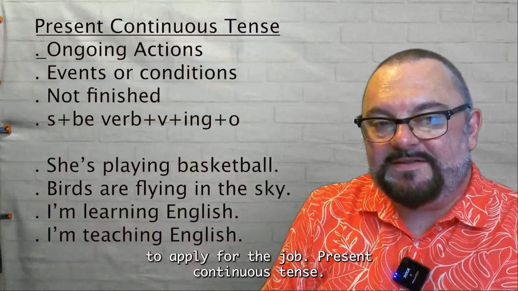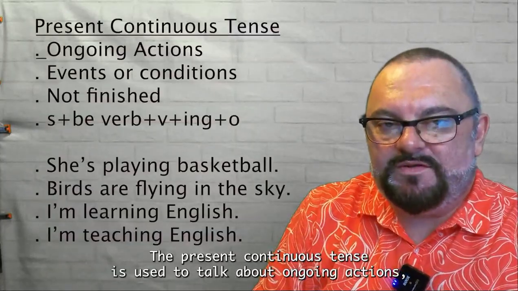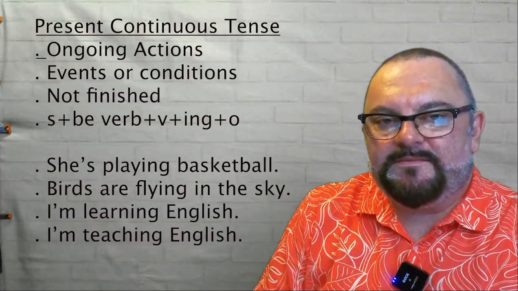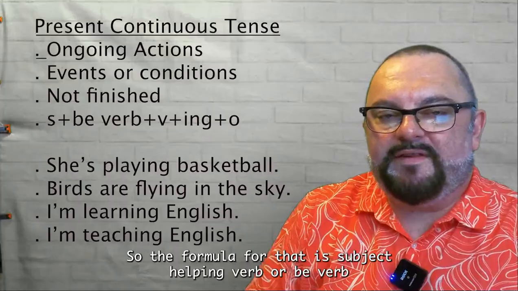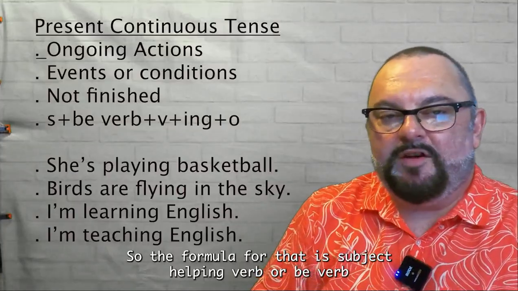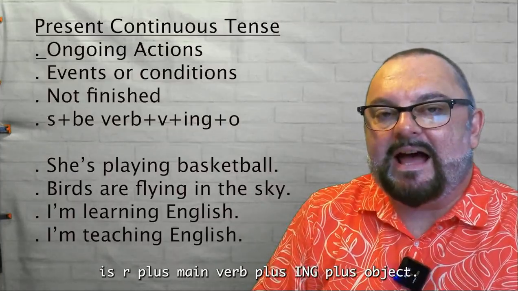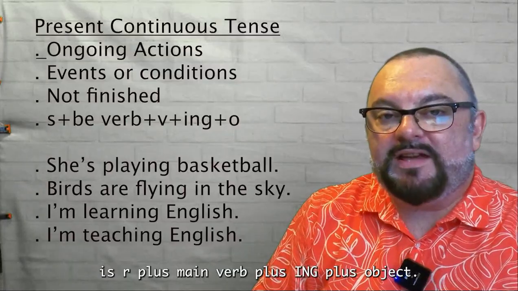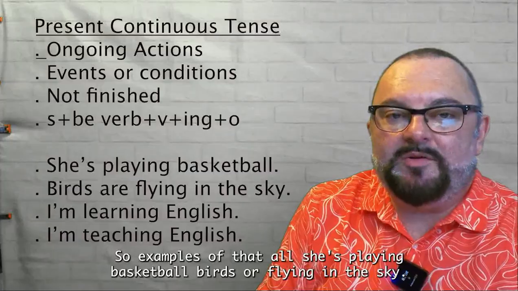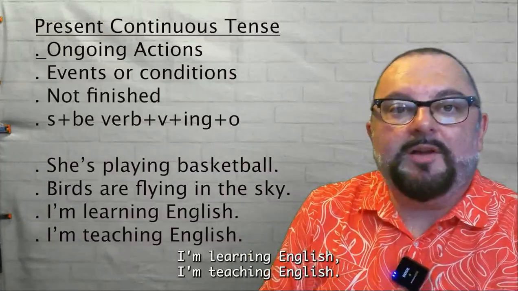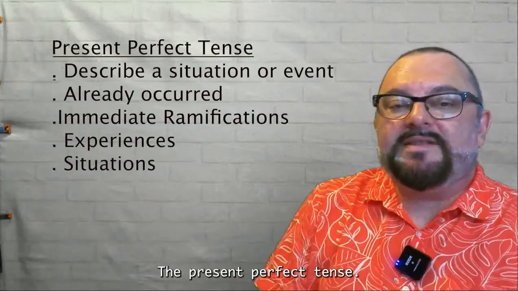Present continuous tense. The present continuous tense is used to talk about ongoing actions, events or conditions that are still not finished. So the formula for that is subject, helping verb or be verb is, am, are, plus main verb plus ing plus object. So examples of that are, she's playing basketball, birds are flying in the sky, I'm learning English, I'm teaching English.